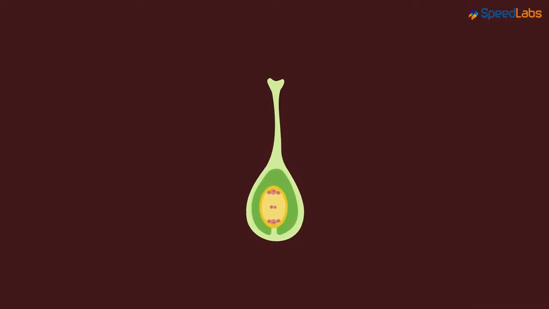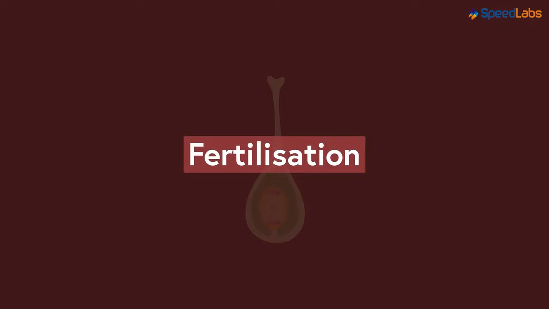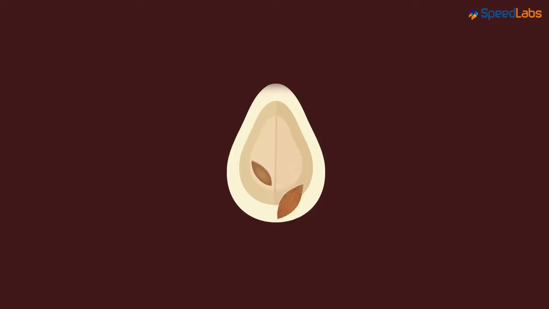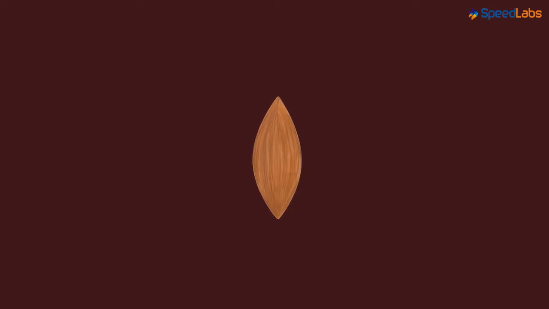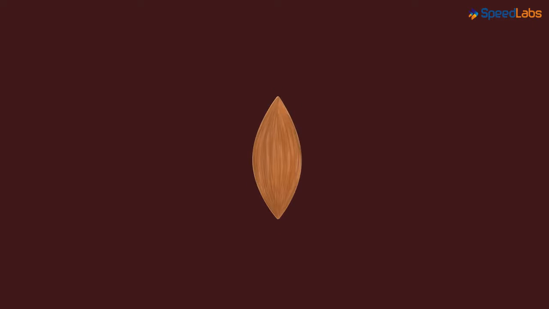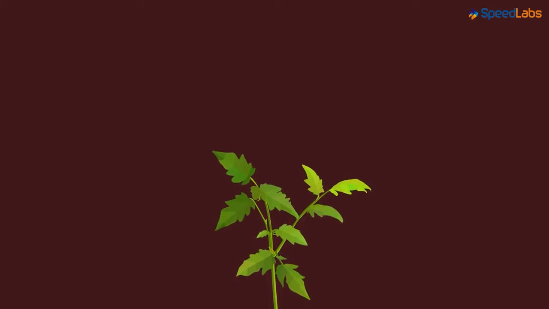In our previous video, we learned the fertilization process and what it leads to. The process helps in the formation of fruits and seeds enclosed in them. The seeds are the structures containing the embryo within. Now, all that's required is proper rooting of the seeds in the soil. This will result in germination and thus growth of a new plant.